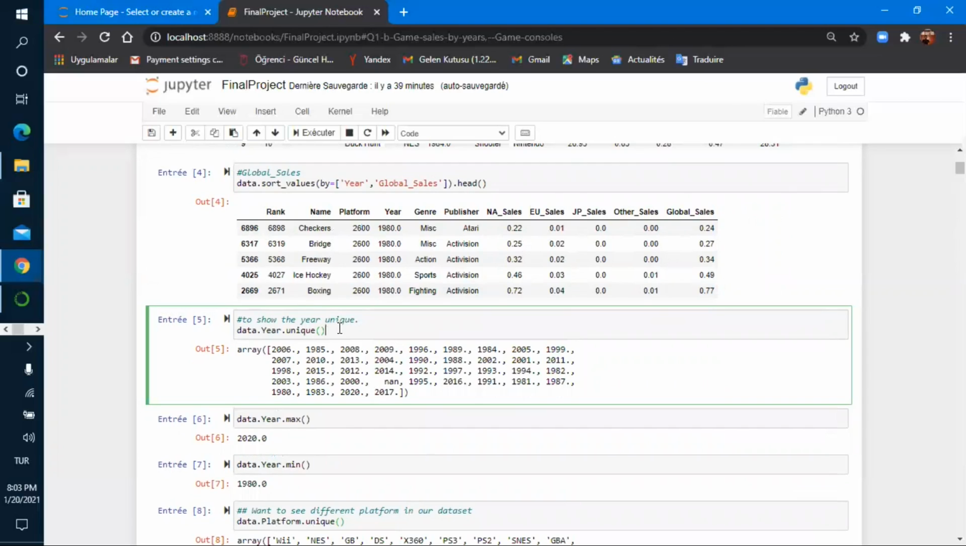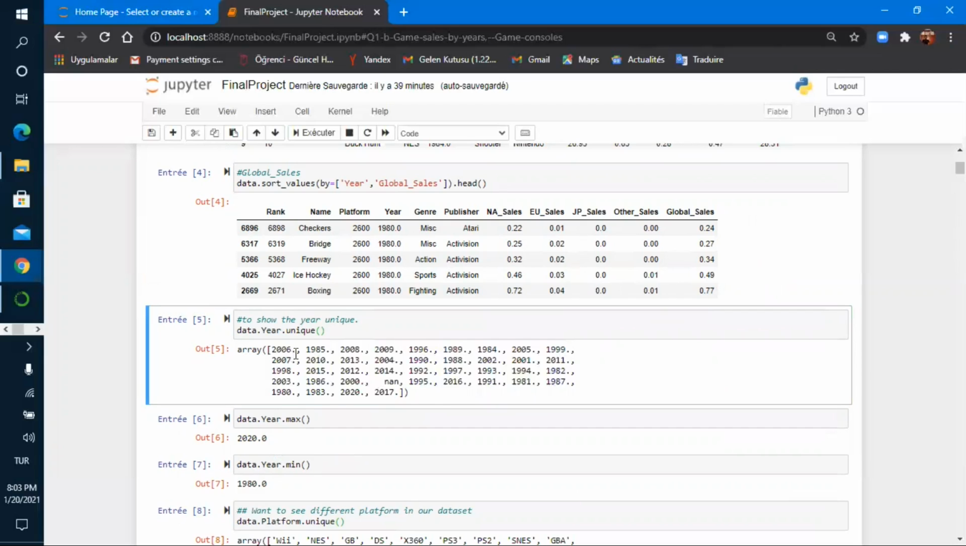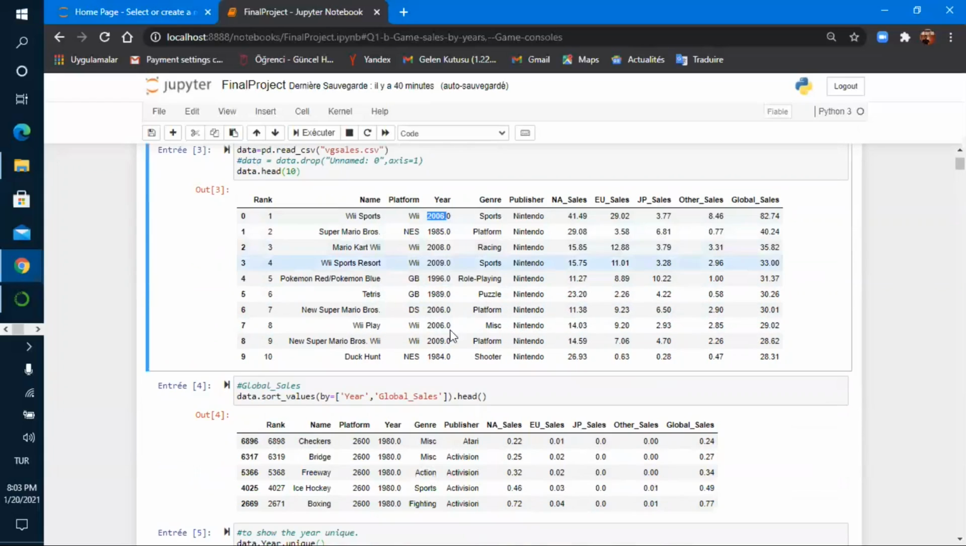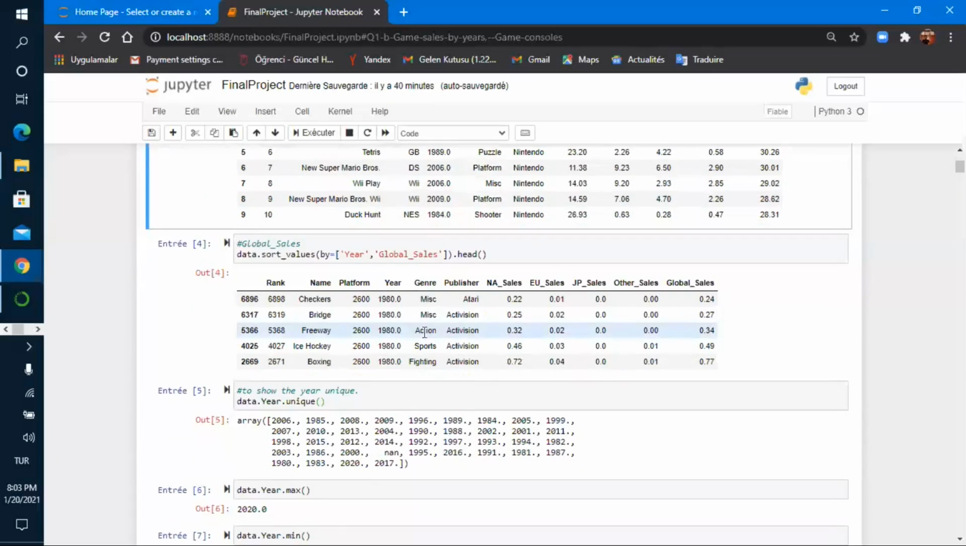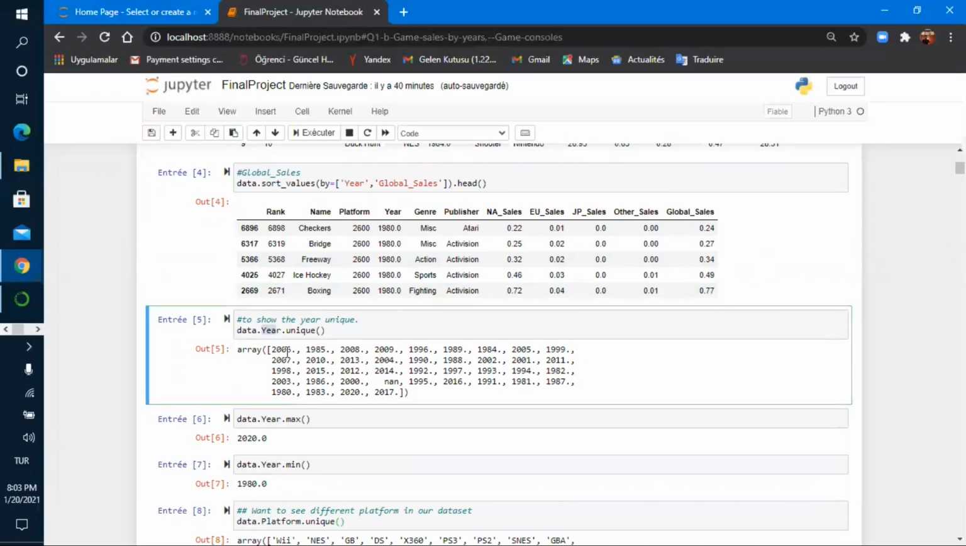Data here, that's unique. The unique function gives us all the unique information that we have in the data. For example, in our data we have 2006, 2006, 1985, 2008, and more, repeated again. So if you want to see just the unique years, we can see here 2006 once, 2007 once, 2010 once, etc.